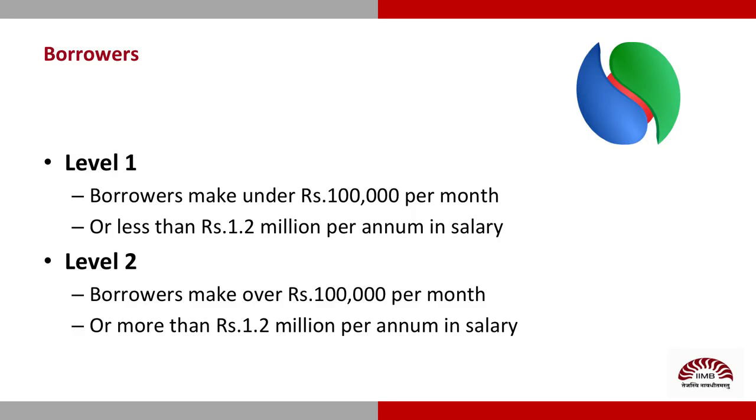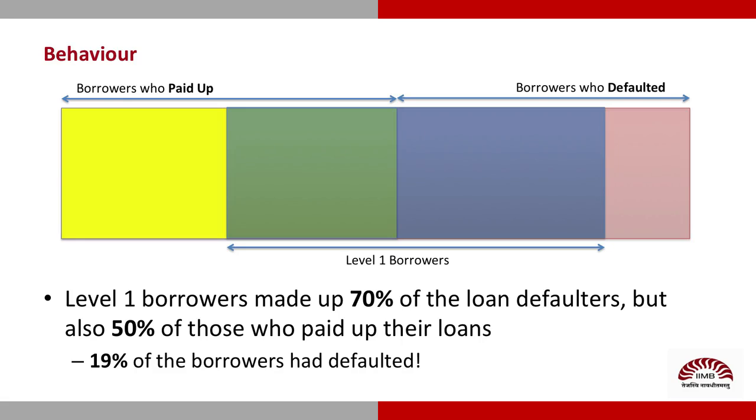You mean their annual salaries were under or over 1.2 million? That's right, Lisa, you get my point. How did these two camps perform on payments? You're asking all the right questions. Level 1 borrowers made up 70% of the loan defaulters, but also 50% of those who paid up their loans.